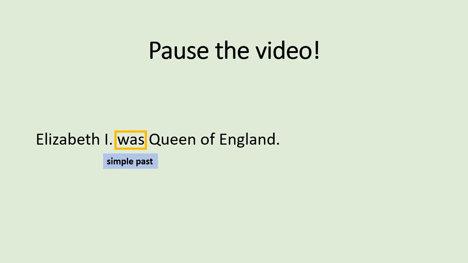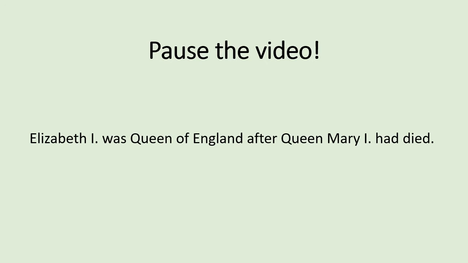So far, so good. But can you also do it when there is more than one verb in a sentence? Take a look at this sentence, then pause the video and write it down. Elizabeth I was Queen of England after Queen Mary I had died. Now we have two verbs, was and had died. For one of them, we already know the tense. Was is, of course, the simple past. But the other tense, that's the one I want to talk about today.